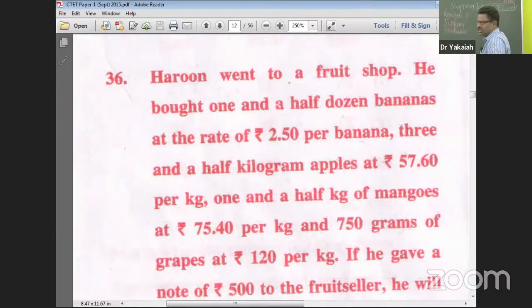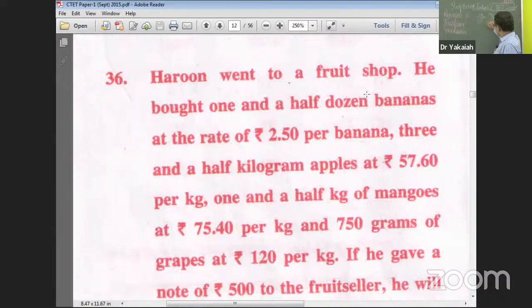The price is 2 rupees 50 paisa for each banana, and the number of bananas Ravi Harun purchased is 1.5 dozen, right? You could see here, in the fruit shop he bought 1.5 dozen bananas. So 1.5 dozen bananas is 18 bananas. 18 bananas into 2 rupees 50 paisa. One is this mathematical calculation method, and the second is simple: one banana is 2.50, so 18 bananas: 18 twos are 36 rupees plus 18 into 50 paisa is 9 rupees, so 45. If you do it also the same way, welcome.